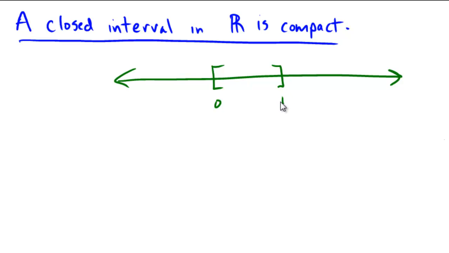And since the statement of compactness is for all open covers, I'm not going to give a proof that this particular closed interval is compact, but I'm going to explain why what we saw in the previous example won't work here to show that this is not compact.